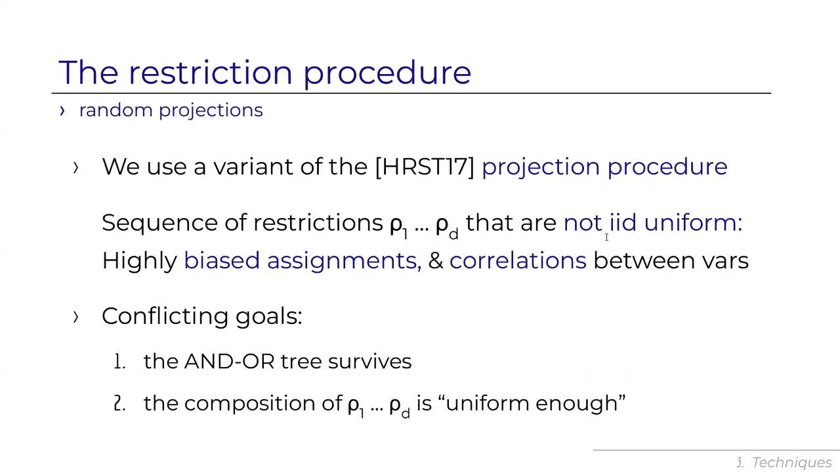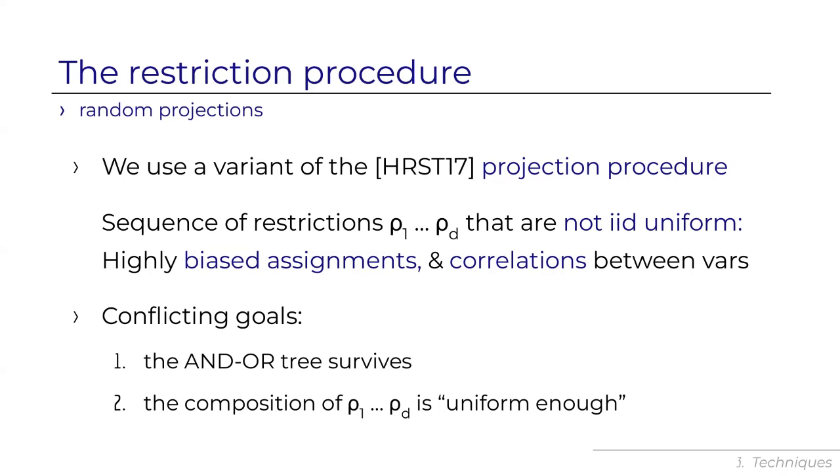And the restriction procedure that we use is, again, a variant of the original restriction procedure of HRST, which they call a projection procedure. It's, as usual, a sequence of restrictions, row 1 up to row d, one corresponding to each layer. But the restrictions are really not IID uniform, each of them by itself. They don't look anywhere near uniform. Each restriction by itself assigns values, 0, 1 values, in a highly biased way, either biased towards 1 or biased towards 0, and it assigns them in a way that has a lot of correlations between the variables. It's not that each variable gets an assignment independently of all others.